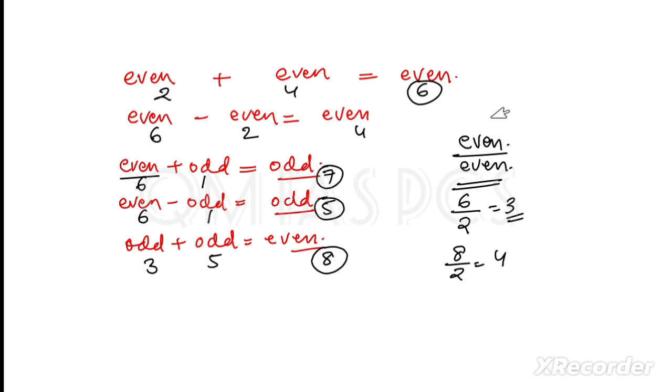But when we multiply and divide even and even, I think we have to first complete the division. So we should complete the division first. So when we are dividing even and even, it can be both. When we divide even and odd, it can be, let me try.